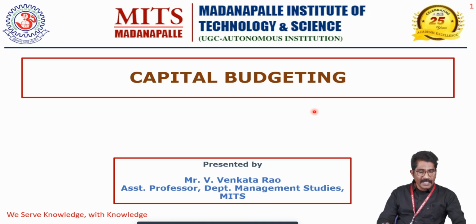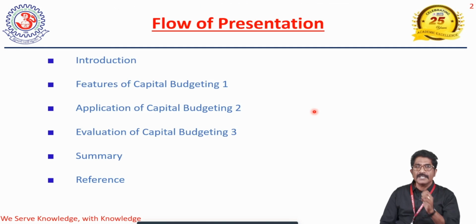So what do you mean by capital budgeting? Capital budgeting is the combination of two words, capital and budgeting. Capital is how much amount of funds is required to start a business or to do the projects. Budgeting is the allocation of funds to various profitable projects. In this lecture, I want to explain the features of capital budgeting, the application of capital budgeting, and the evaluation of capital budgeting. First, the features of capital budgeting.